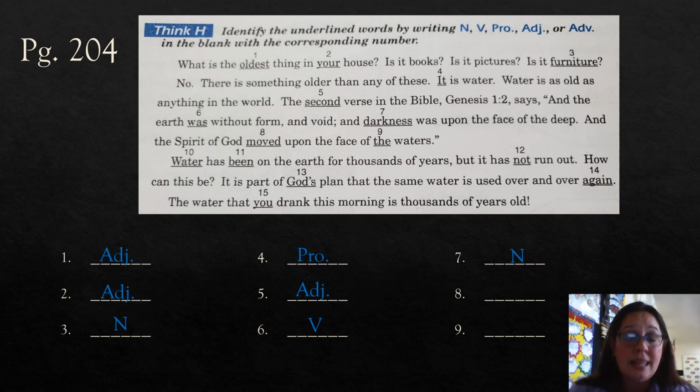Darkness is just a thing, a person, place, or thing. And the Spirit of God moved. Well, I think that's action, so we know automatically that must be a verb. Upon the face of the waters. What is a, an, and the? They are always adjectives.